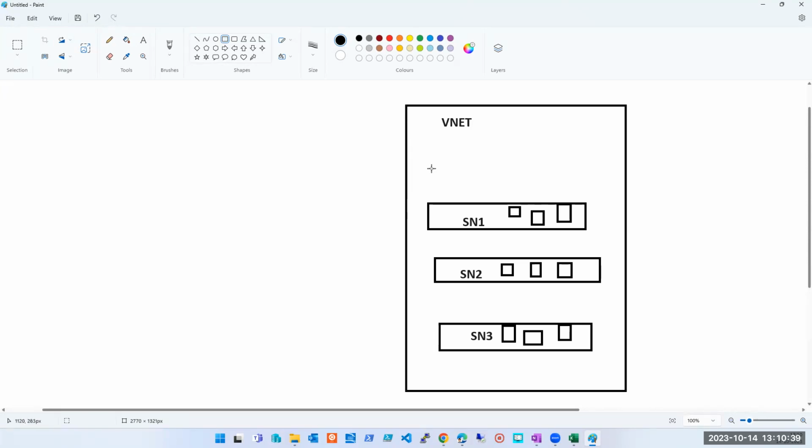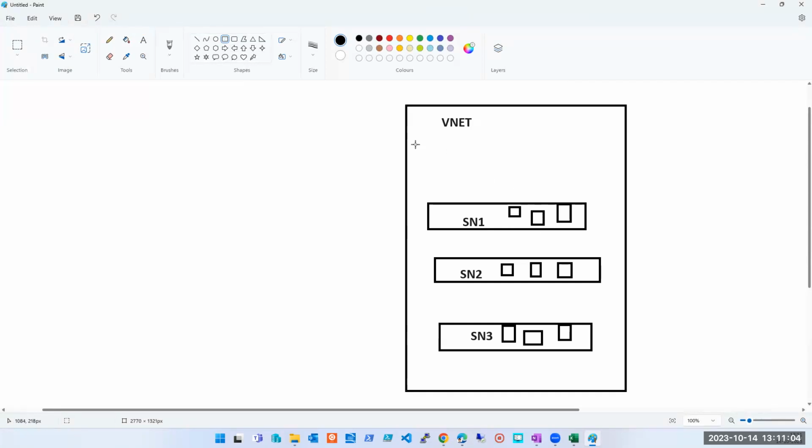Azure Bastion gets deployed on one of the subnets in this VNet, but that is a special subnet. We cannot have Azure Bastion on subnet 1, subnet 2, or subnet 3. We definitely require a dedicated Bastion subnet. And what is the name of that subnet? Can someone tell me?